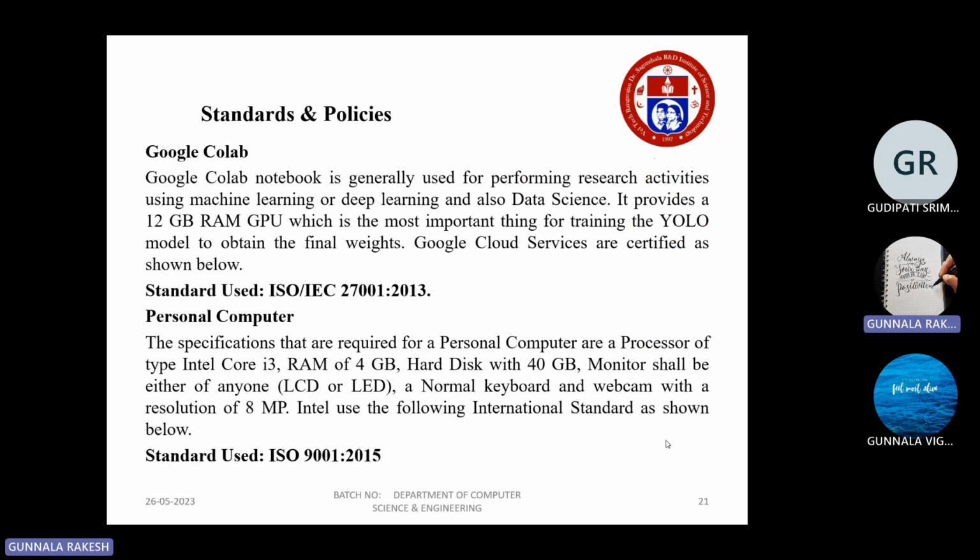Here are a few standards and policies. Google Colab. The next standard used is ISO/IEC 27001:2013.